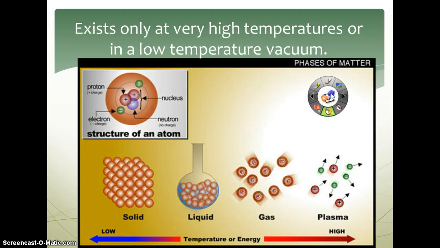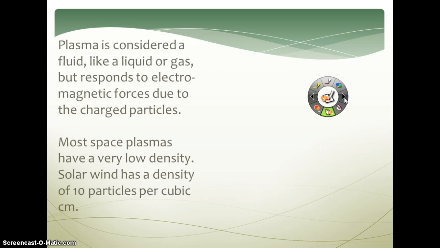So you can see where plasmas fall on the energy scale here. Solids have a very low energy. They exist at a lower temperature. Plasmas, you have to have a very high temperature. They have a very high energy. So plasma is going to be considered a fluid like a liquid or a gas, except this responds to electromagnetic forces, and this is because it has those charged particles in there.